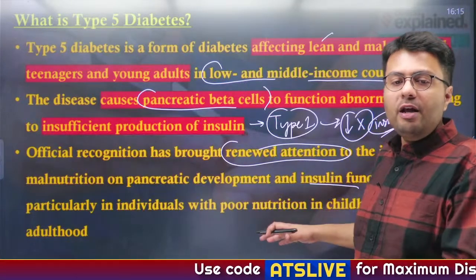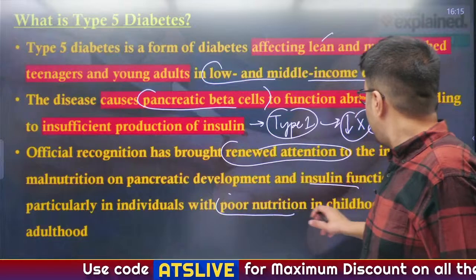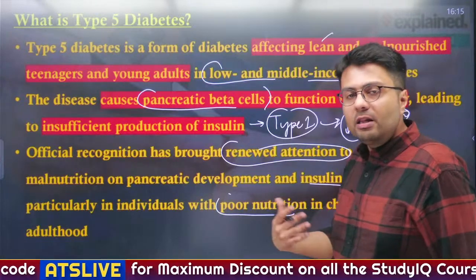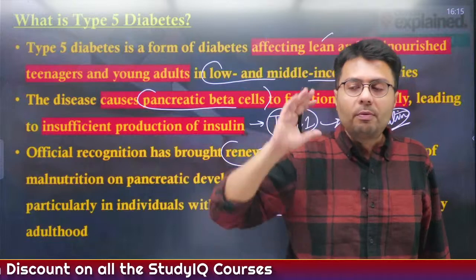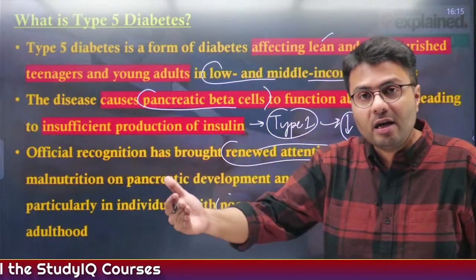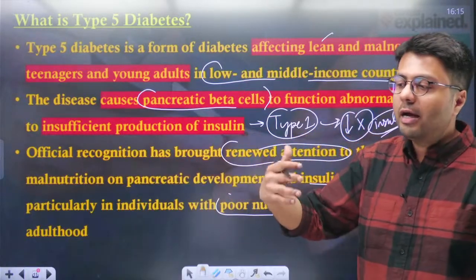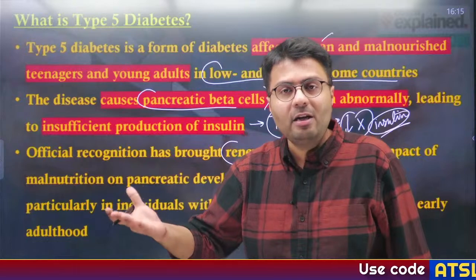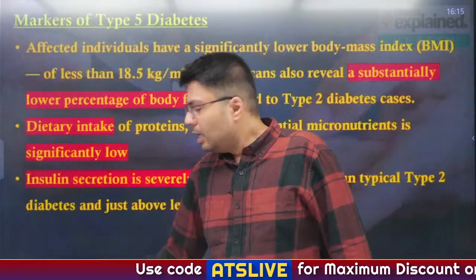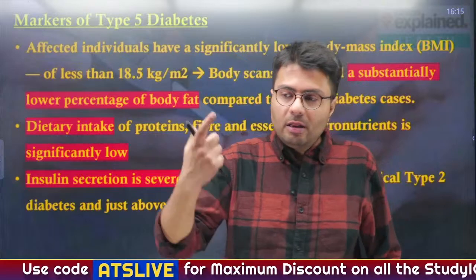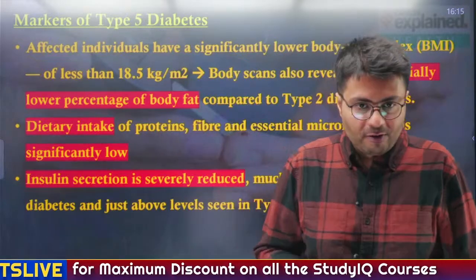And this particularly affects individuals who have poor nutrition during their childhood and during their earlier adulthood. So, therefore, it can also lead to diabetes, something this has earlier not been recognized. Now, it is recognized that not just having excessive weight, but having very less weight also can cause diabetes. Now, what you have to remember, that what are indicators of type 5 diabetes.